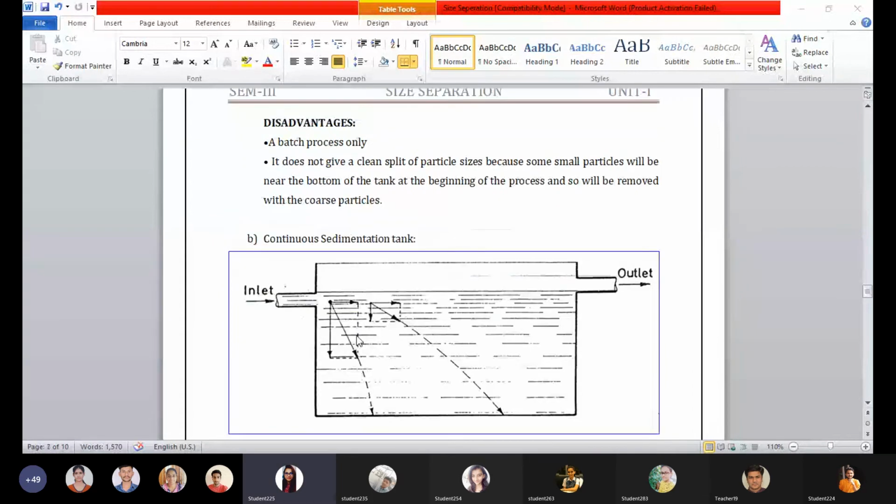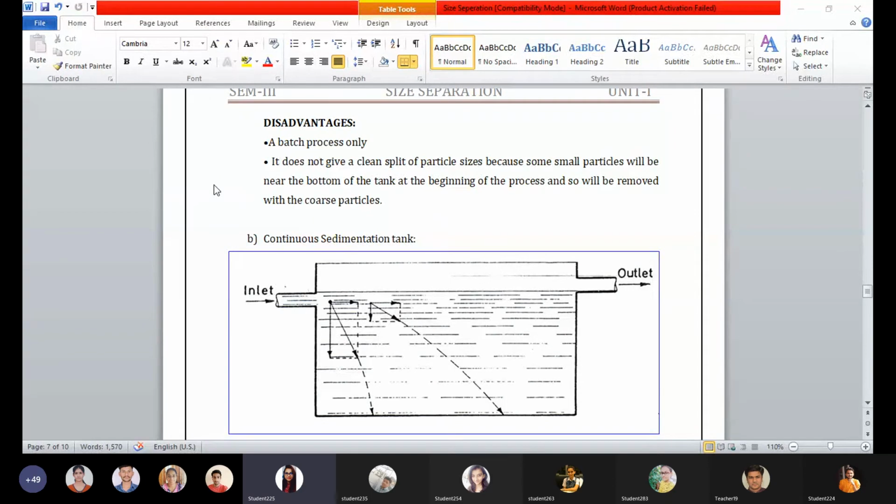The disadvantage is that it is a batch process only. Continuous supervision is required. It does not give a clean split of particle size, because some small particles will be near the bottom of the tank at the beginning of the process, and so will be removed with the coarse particles.